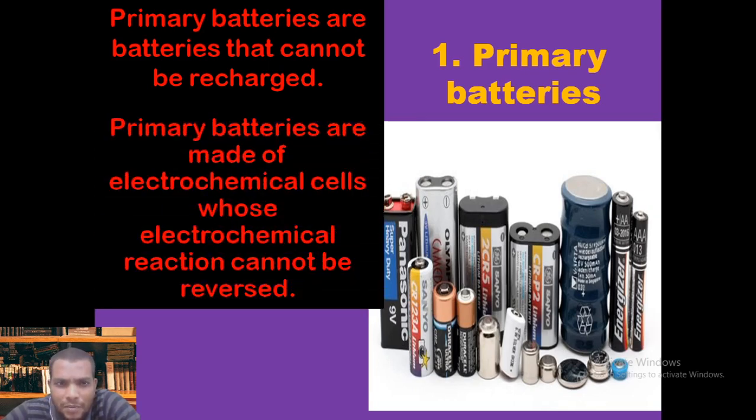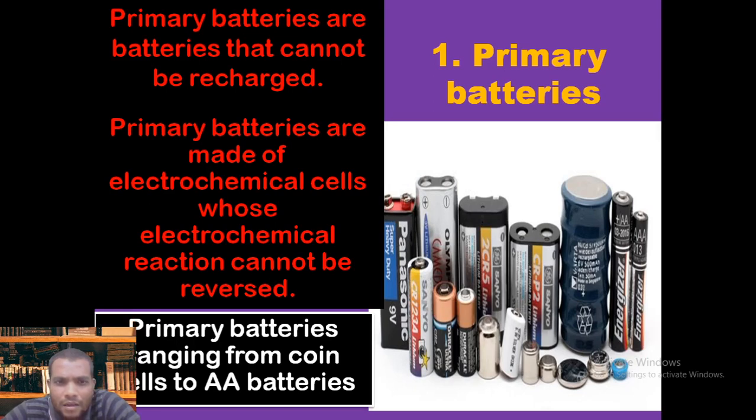These are made up of certain electrochemical cells, and in those the chemical reactions cannot be reversed. That's the reason they are not reusable, and they come in different varieties, small to bigger. You can use coin cell batteries in watches or other electrical equipment, and in bigger sizes up to AA and AAA. So they are single-use batteries.